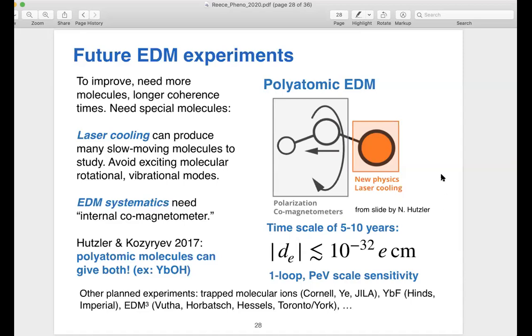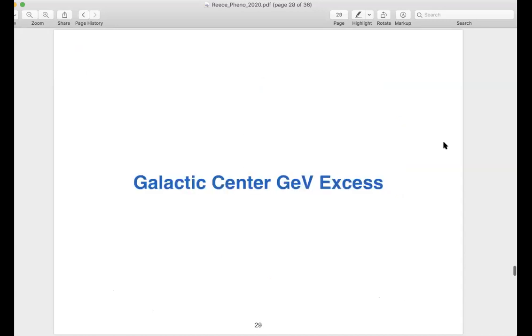And so I think people have made big promises about EDMs in the past, and for a while the progress was kind of slow, but I think now there's really a lot of indications that people really know what they're doing, and they're going to be improving these bounds rapidly for some time to come. And that's very exciting, and we should think about what these bounds will mean for particle physics.